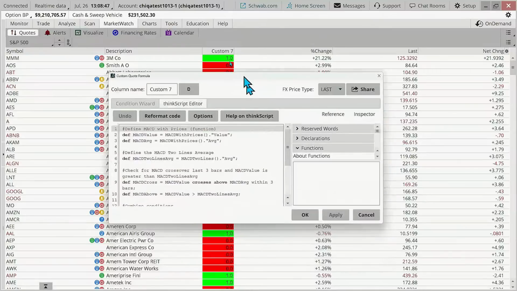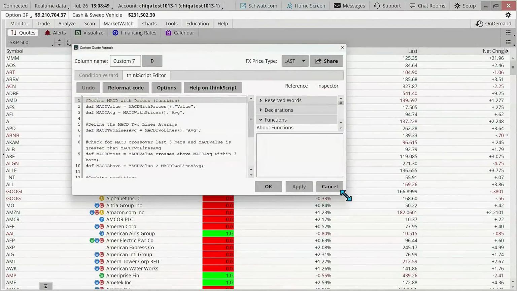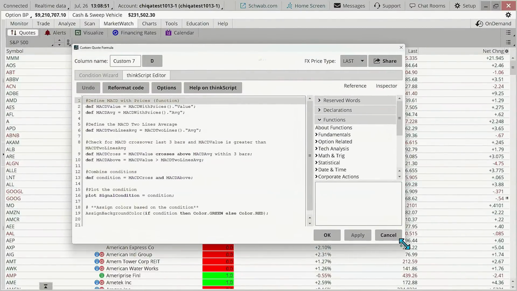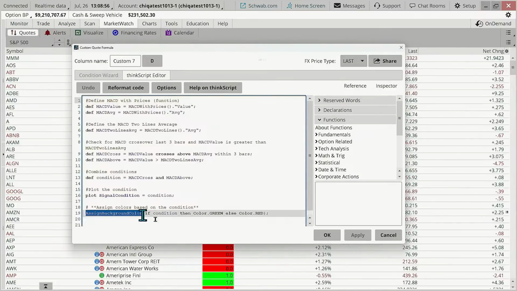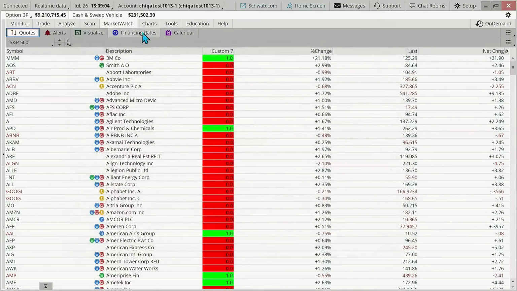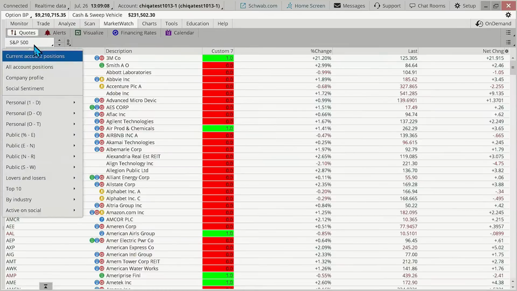There we go. Off our second monitor, and we'll widen this out so we can just kind of see it. We have just instead assigned a background color. So this is still based upon, and this is a really, really important part, because it's going to be based upon what group of companies we're looking at. Now, I did flip that over here to the S&P 500, so it kind of matched what we were just looking at on the scan tab.